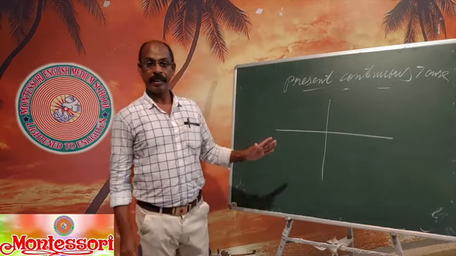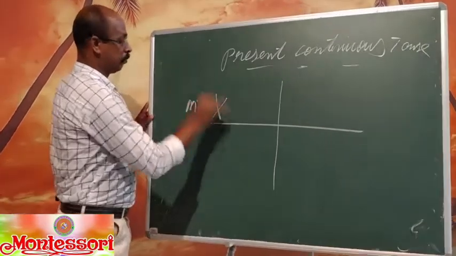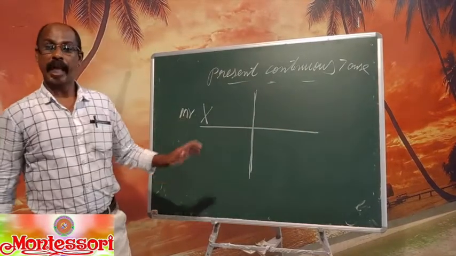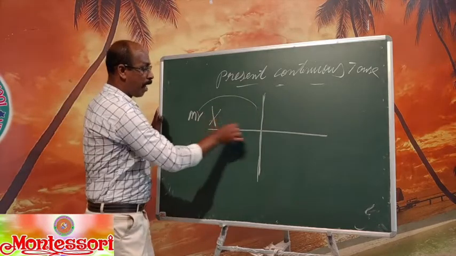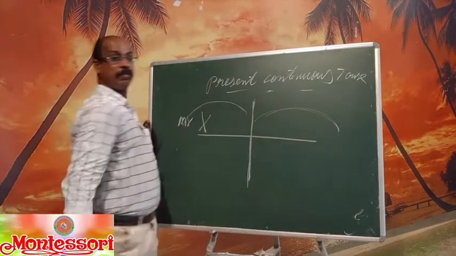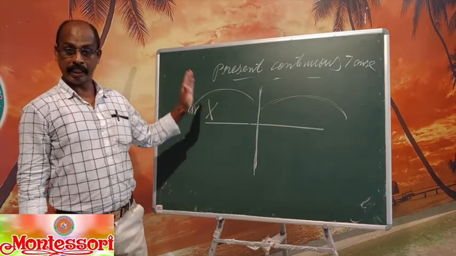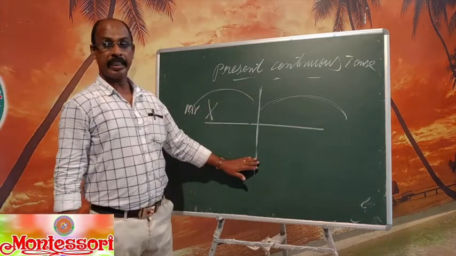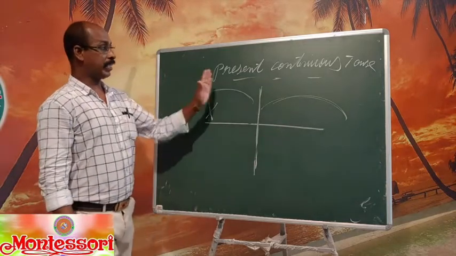This is nothing but the lifespan of Mr. X. This is the present time of Mr. X, that is today's time. This all is past time. This all is future time. So for Mr. X, in past time we can talk about yesterday, day before yesterday, last month, last week. Today is present time. What is coming is future time. So, present continuous tense.